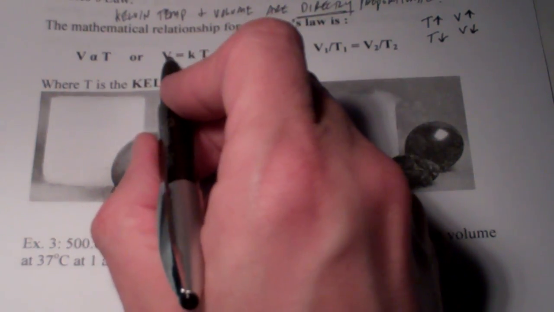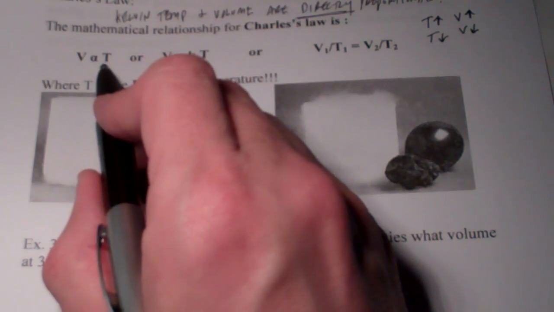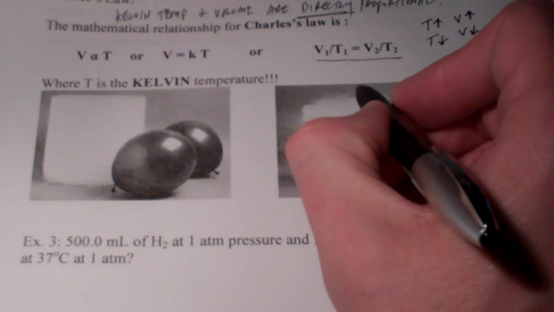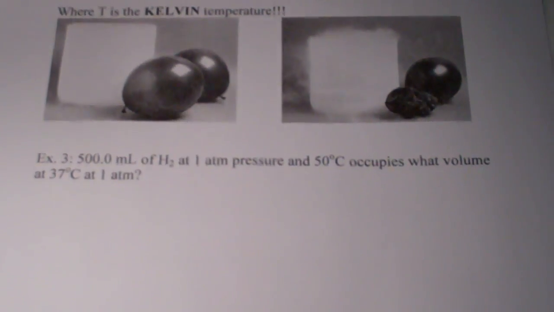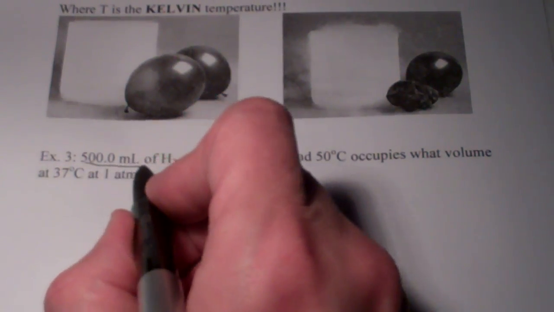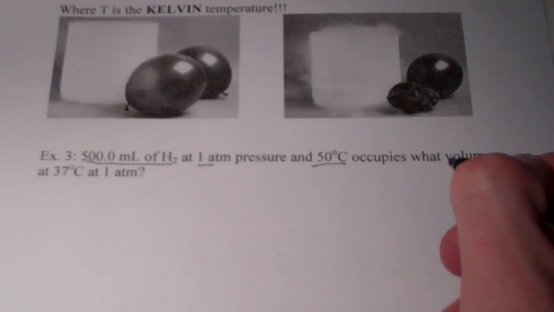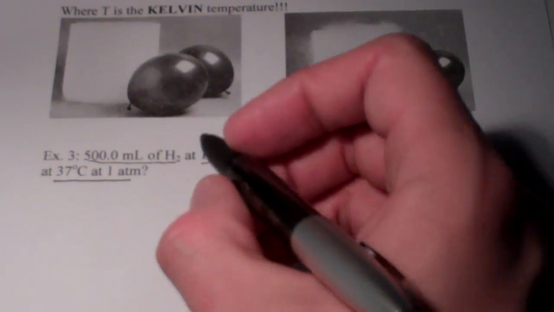Now, we could write that as V equals kT, or V is proportional to the temperature. Or, as maybe you've sometimes seen it, V1 over T1 equals V2 over T2. Let's do a couple of quick examples here. If we have 500 mL of hydrogen at 1 atmosphere pressure and 50 Celsius, what volume will it occupy at 37 degrees Celsius in 1 atmosphere?